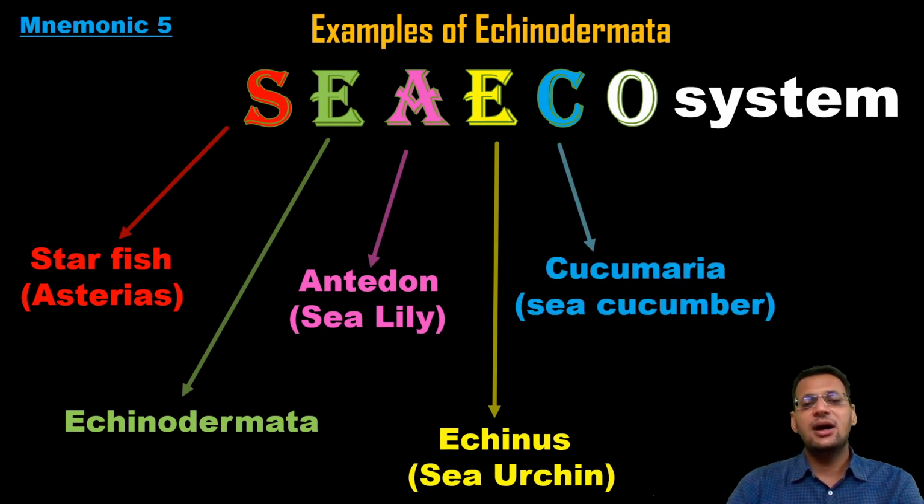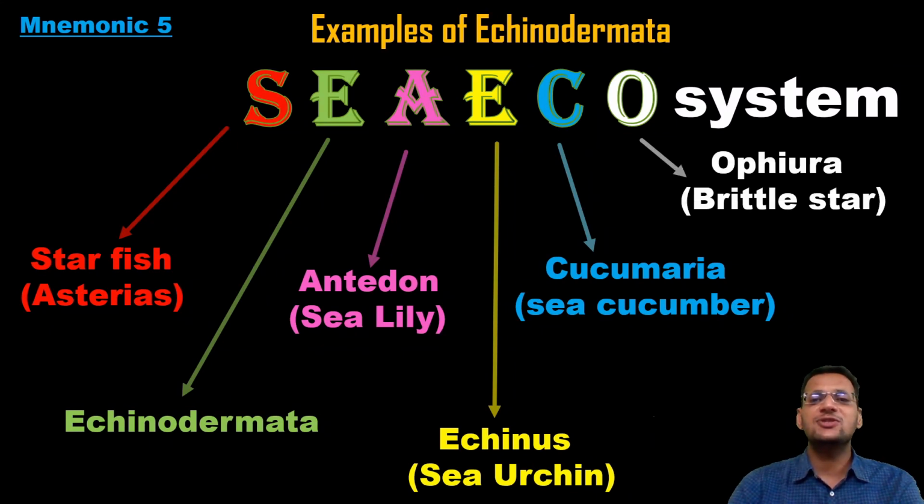Then comes C, and one more C, that means Cucumaria or sea cucumber. And the last one is O, that stands for Ophiura or brittle star. That means starfish, Antedon, Echinus, Cucumaria and Ophiura, all are the examples of Echinodermata. So remember echinoderms, you will remember sea ecosystem, and then sea ecosystem would help you remember the examples of Echinodermata.